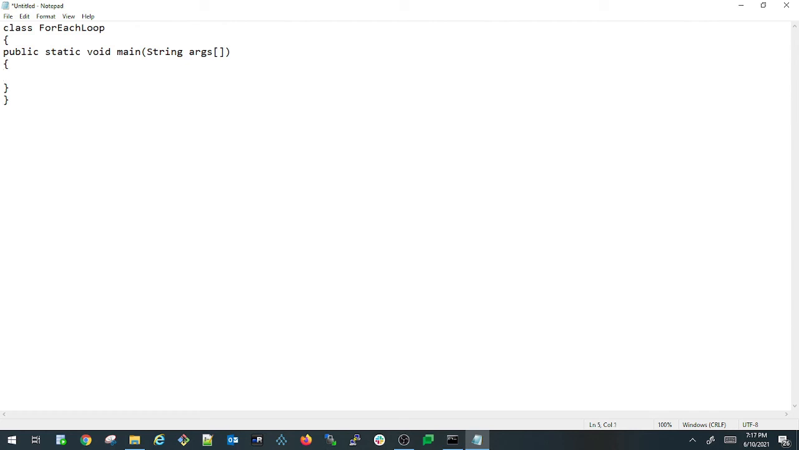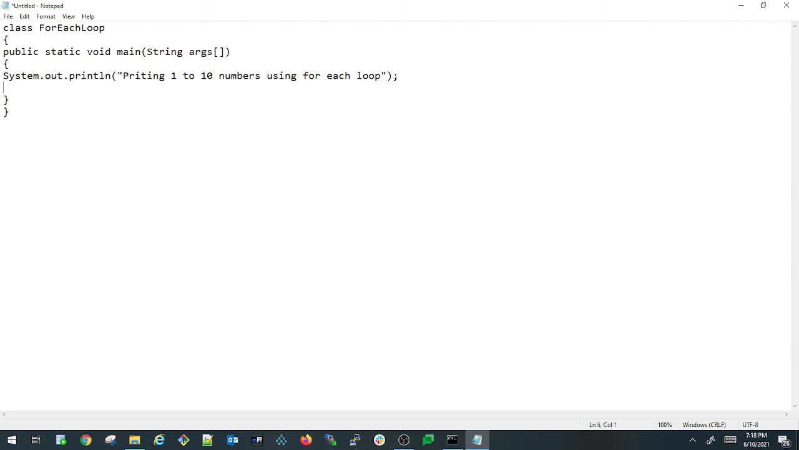Before that let me print a simple statement, System.out.println, "printing 1 to 10 numbers using for each loop".